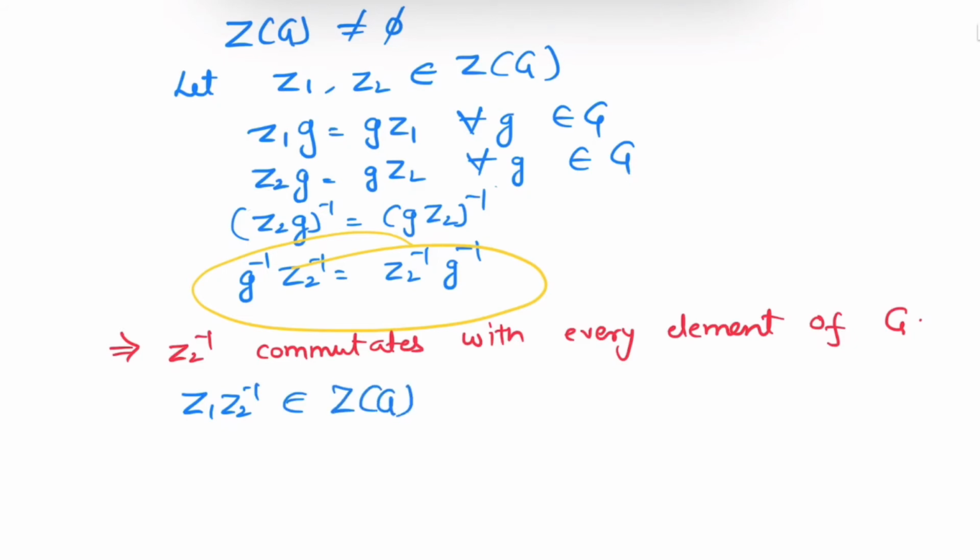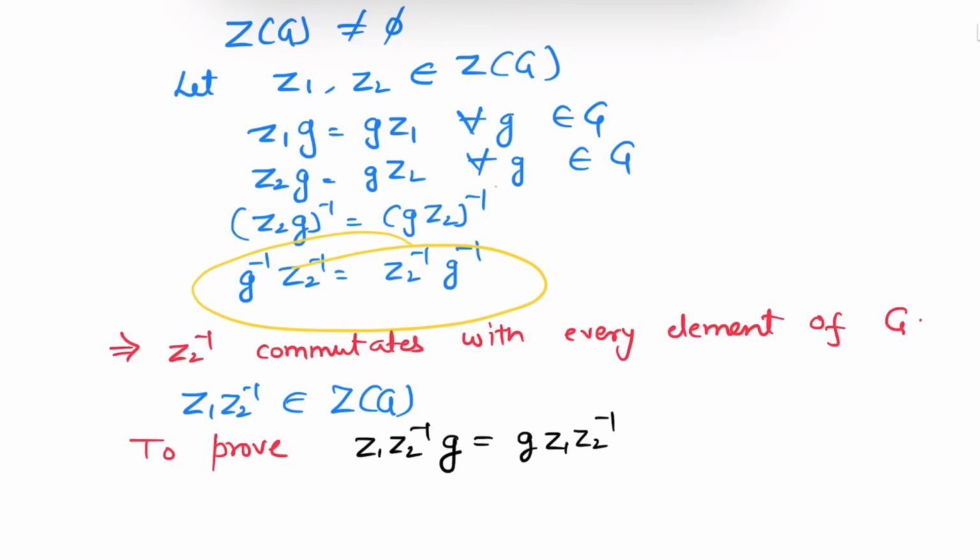Or we can say we have to prove that z1 z2 inverse commutates with every element of G. That means we have to show that z1 z2 inverse g equals g z1 z2 inverse. So let's prove this.